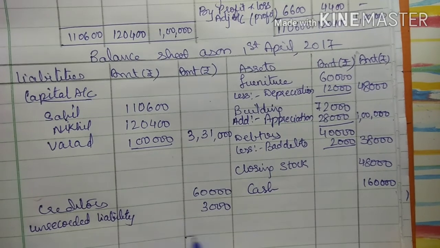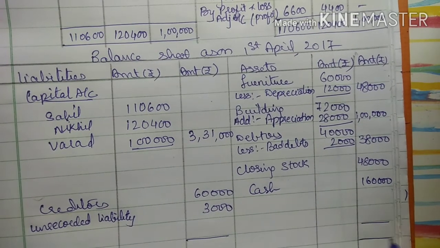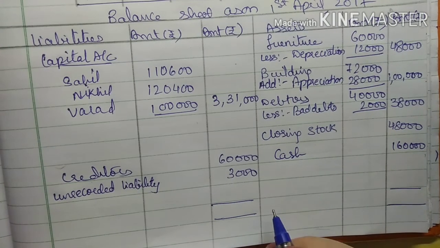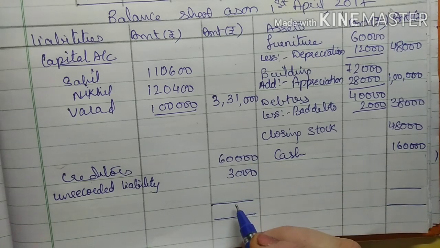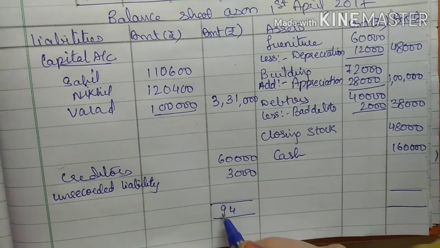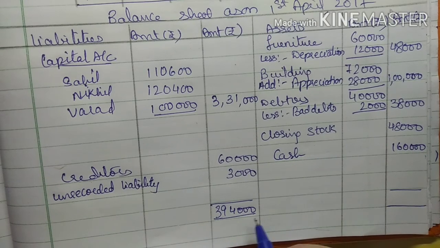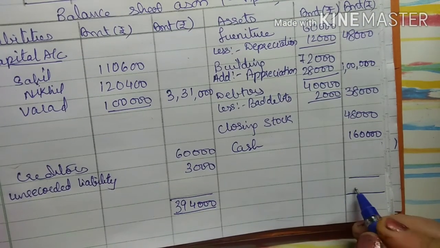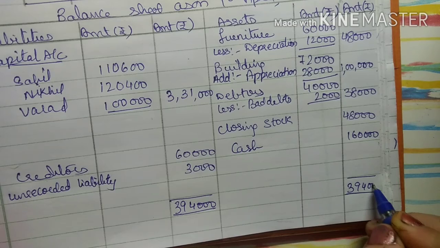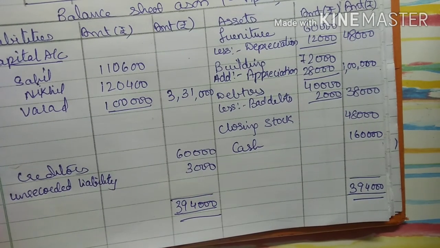Okay. Now I will tally the balance sheet. Now we will total the liability side. So this will be 3,94,000, right? Same way our assets will also amount to 3,94,000. So we have tallied the balance sheet.